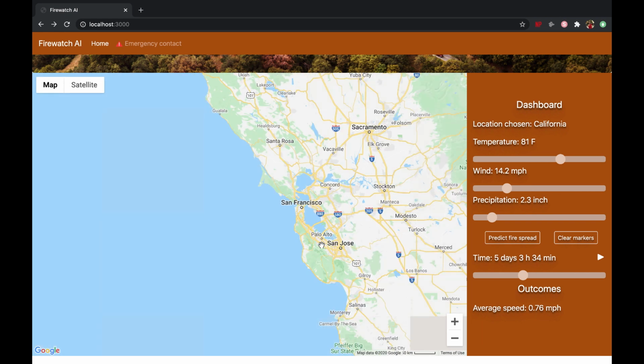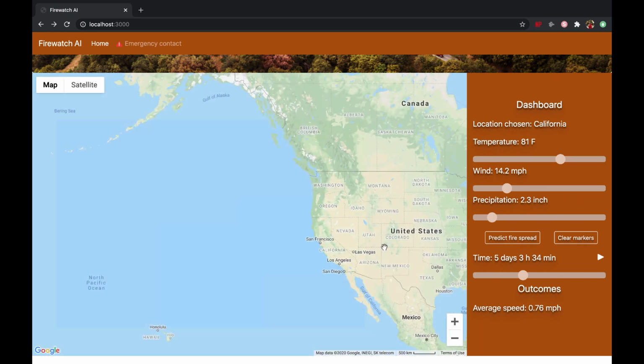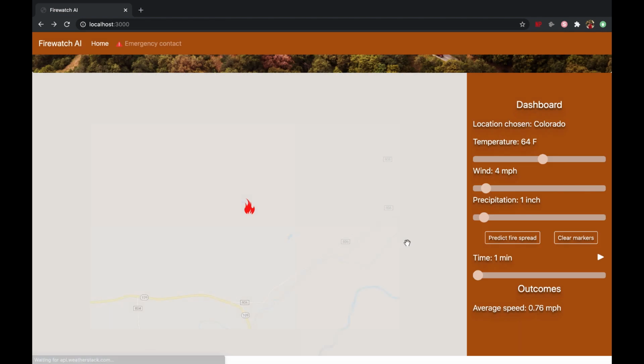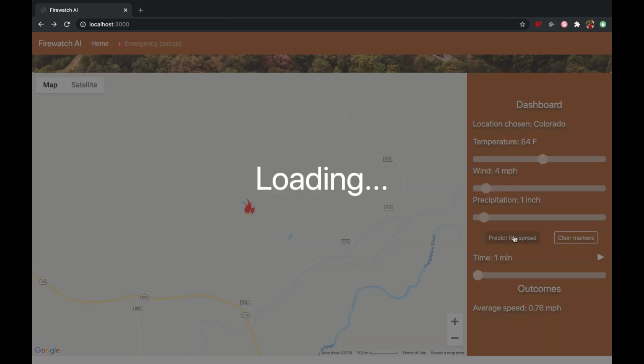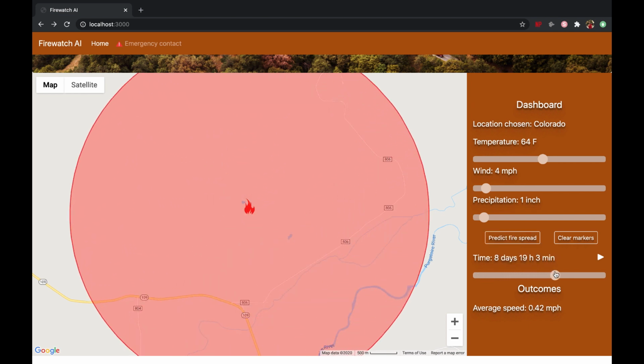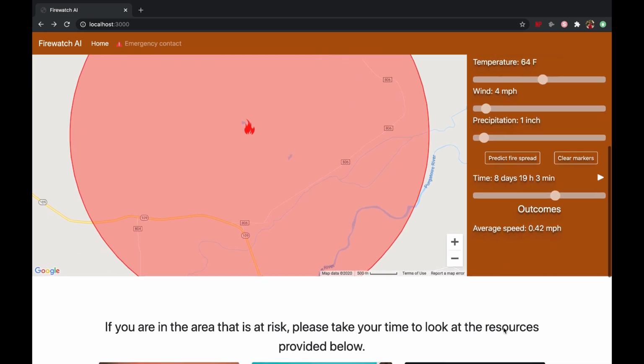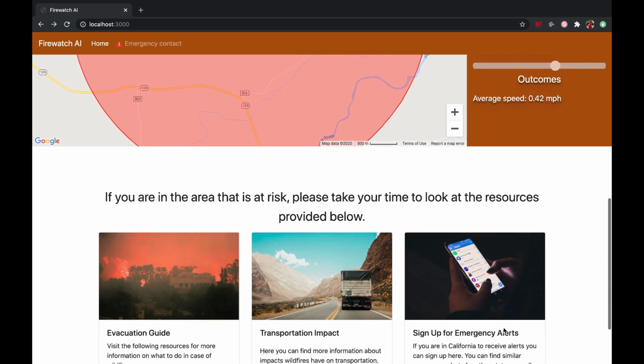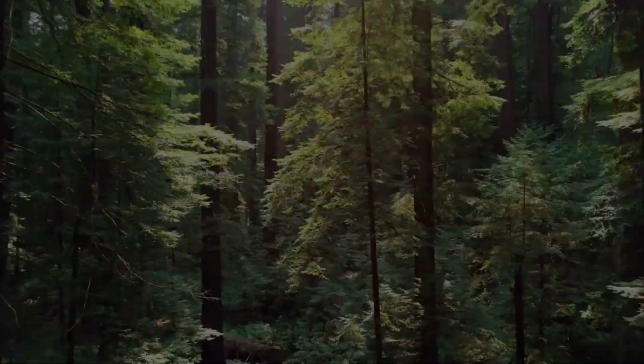You can also clear the markers and choose a different location. For example, let's choose Colorado this time. Then, we predict the fire spread at this location and notice how the average speed here is 0.42 miles per hour. Also, please check out our resources page at the bottom of our website.